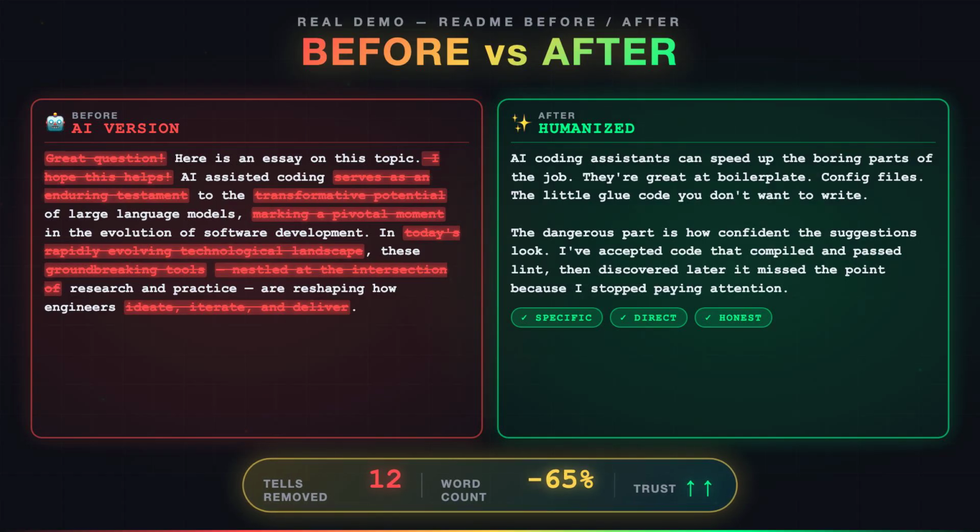Now the after. Quote: "AI coding assistants can speed up the boring parts of the job. They're great at boilerplate, config files, the little glue code you don't want to write. The dangerous part is how confident the suggestions look. I've accepted code that compiled and passed lint, then discovered later it missed the point because I stopped paying attention." End quote. That's a human voice. Direct, specific, honest. Same idea, different writer.